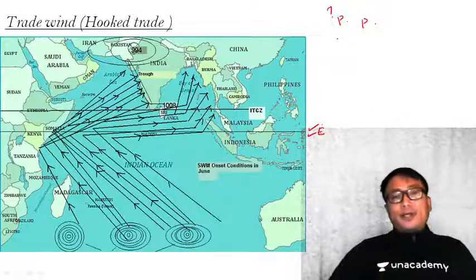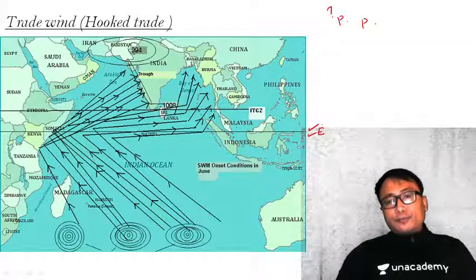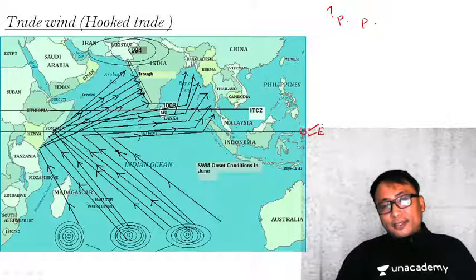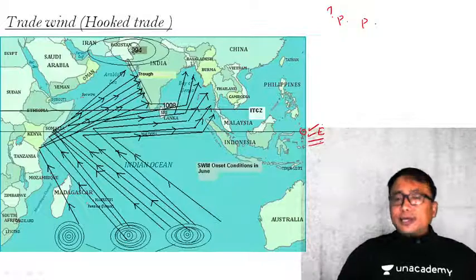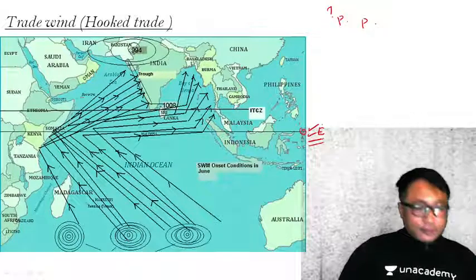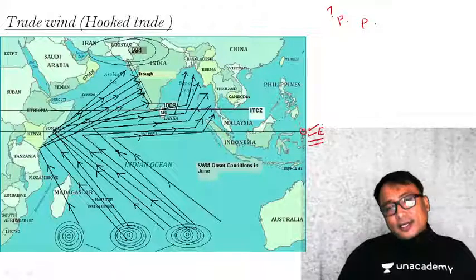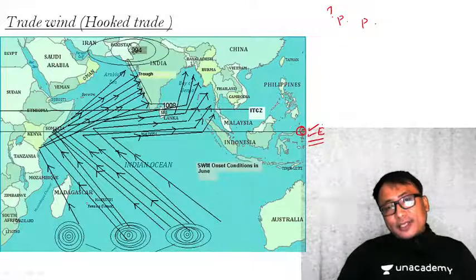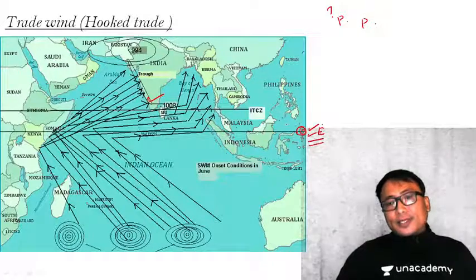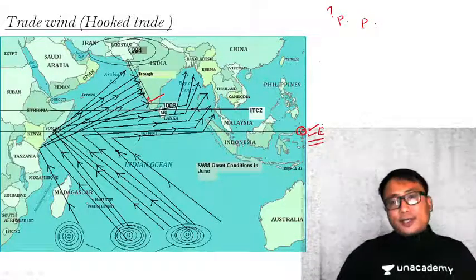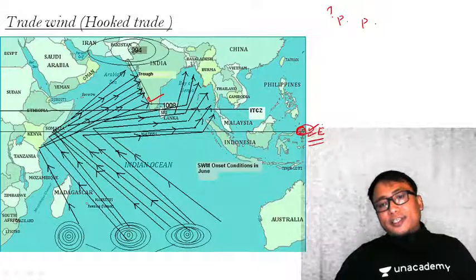But there is an important point why I have asked you this question. Many aspirants or learners just assume, whenever the pressure belt is changing, that it is with respect to the equatorial region. If I ask you separately, you will give the correct answer that the equator location does not change. But most aspirants consider that whenever a pressure belt changes, it changes with respect to the equator, but it is not so. The pressure belt can change here and there, but the equatorial location remains fixed.